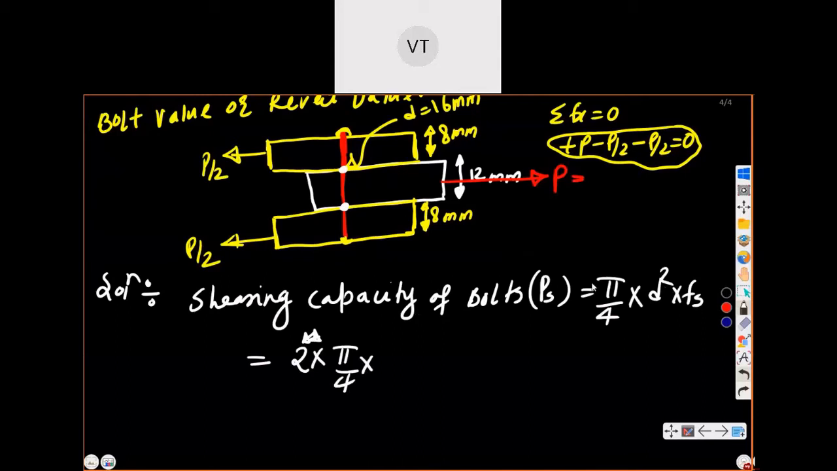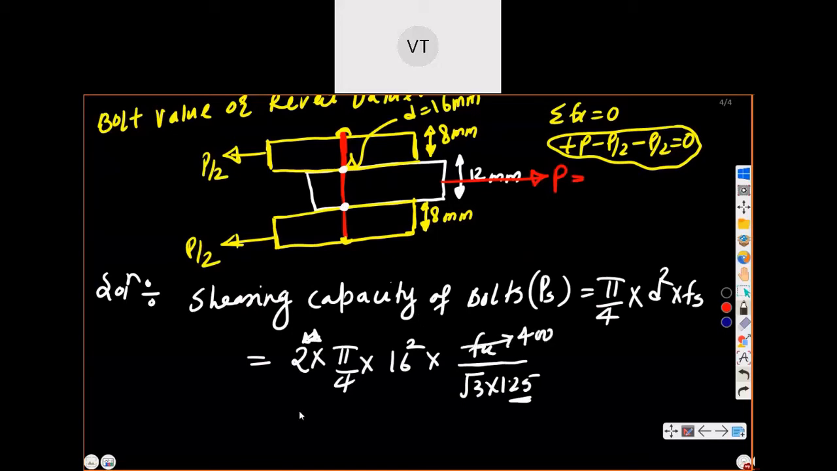So diameter is given here, 16 square, into what is FS? FS was FU divided by root 3 into 1.25. This 1.25 in the question is already mentioned, that is partial factor of safety 1.25. So we are using FU here. This FU value in the question is mentioned as 400.